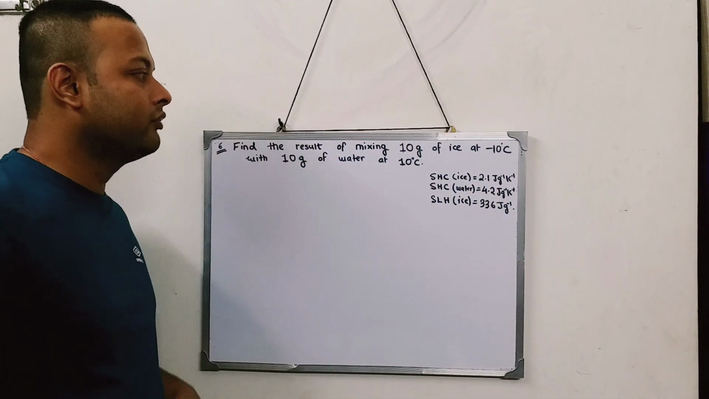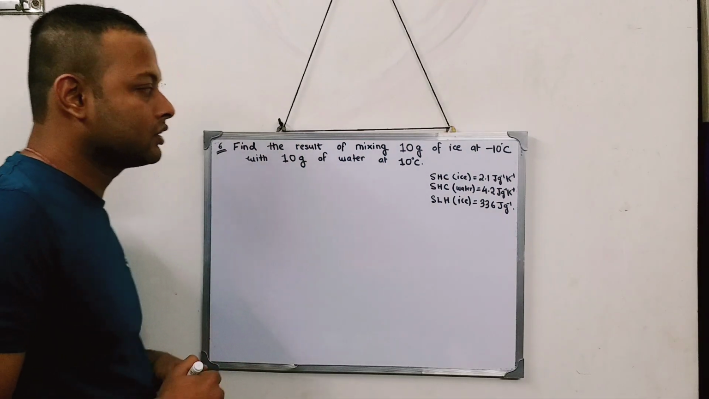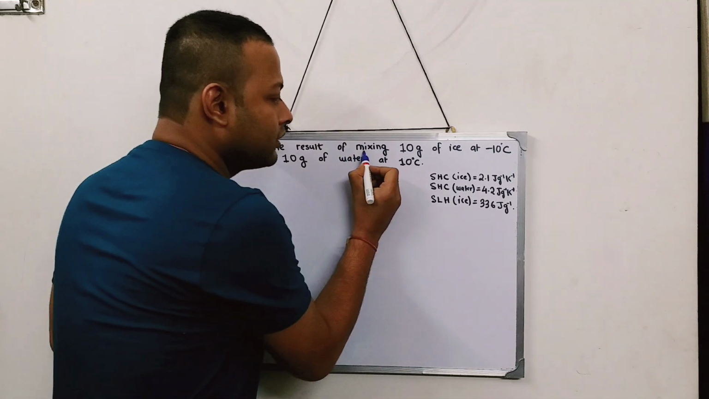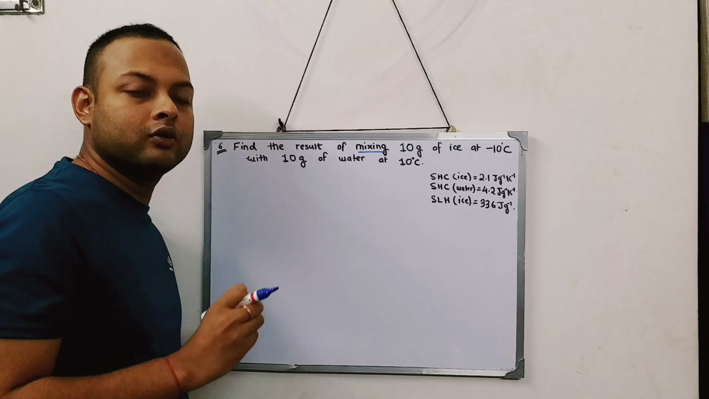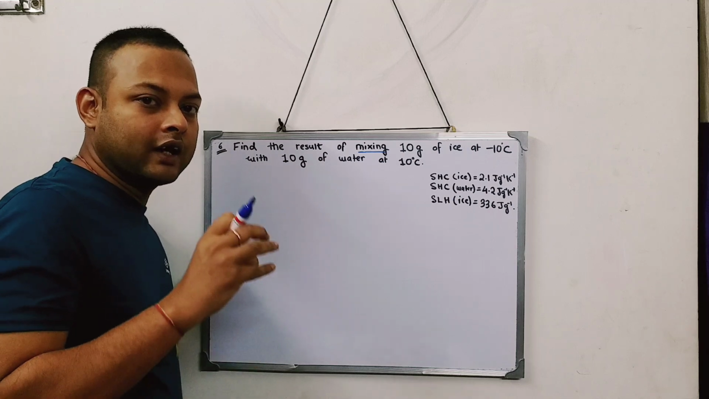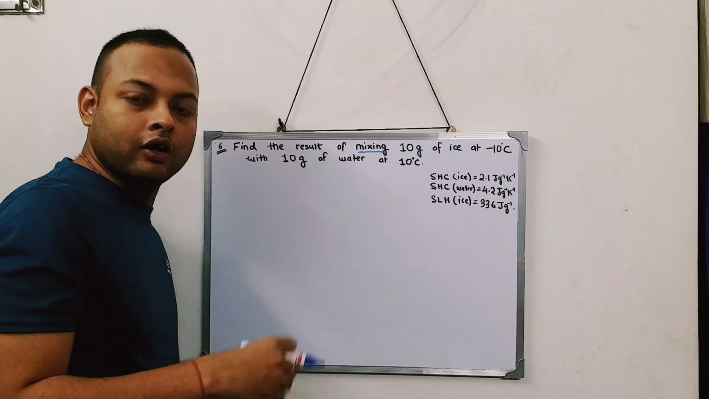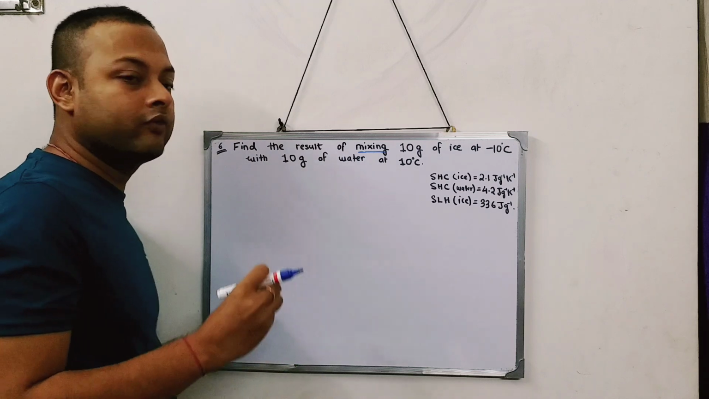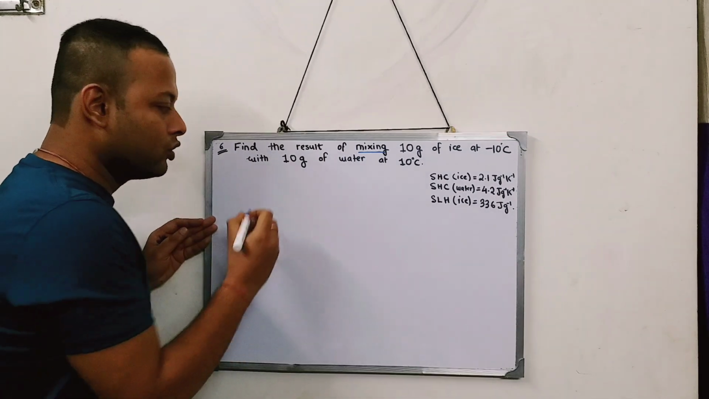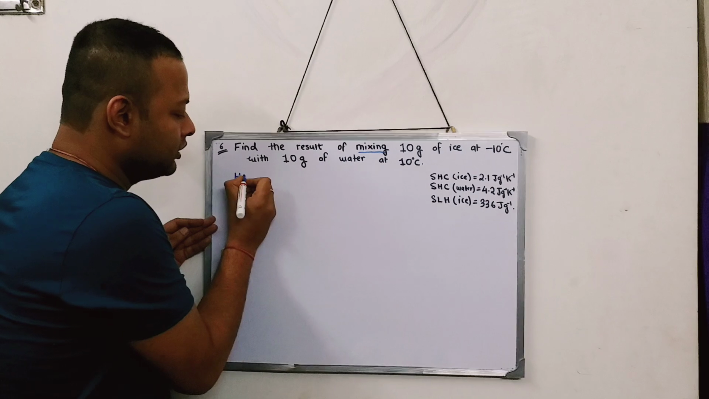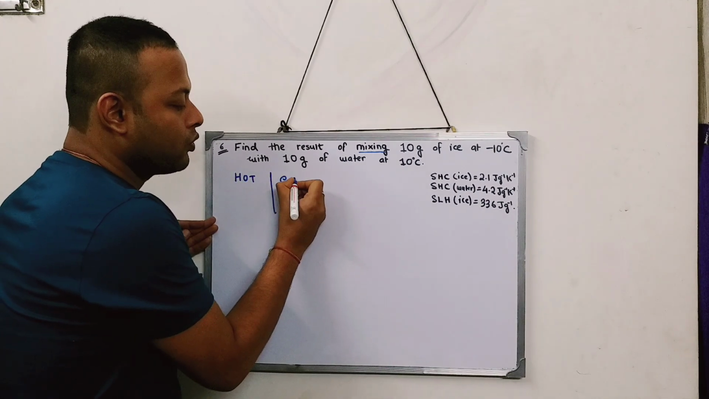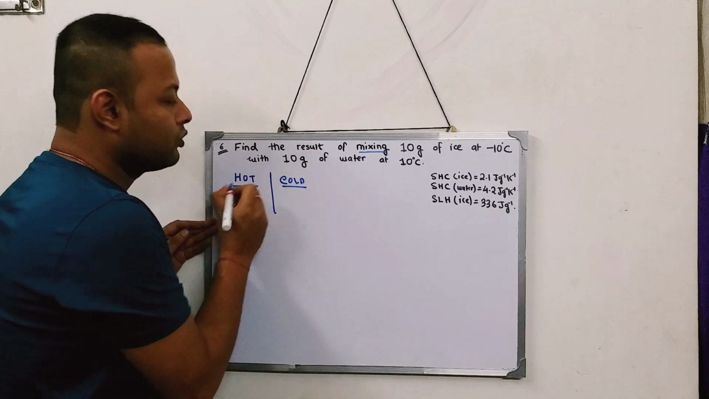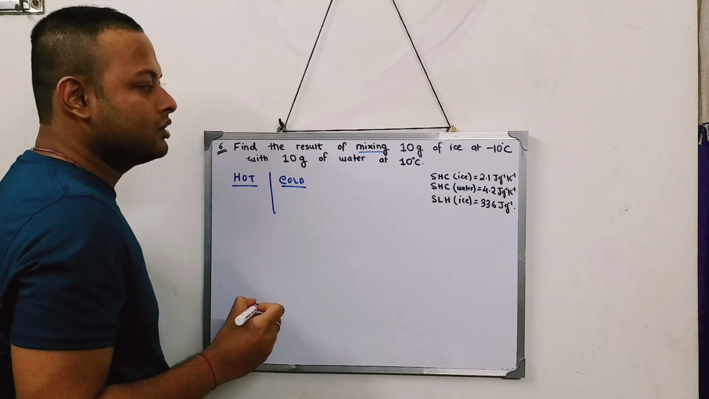Now in this question, you have to figure out two things. Mixing. You have a word called mixing. So when the word mixing is introduced, that means there has to be a hot body along with a cold body. So you have to figure out which is the hot body and which is the cold body. So I'll write over here hot and cold.